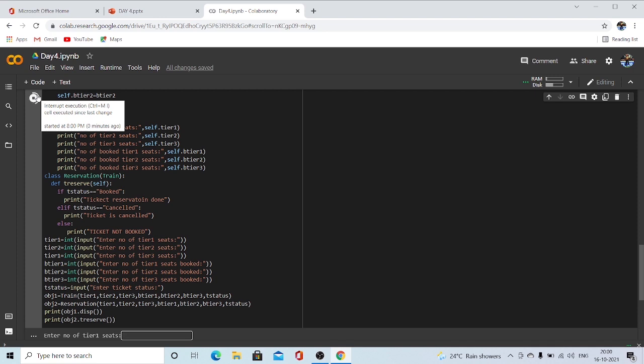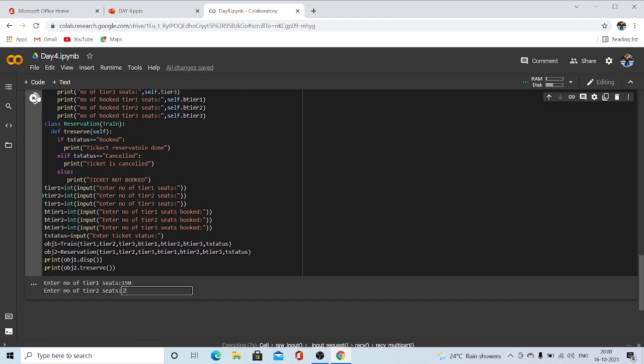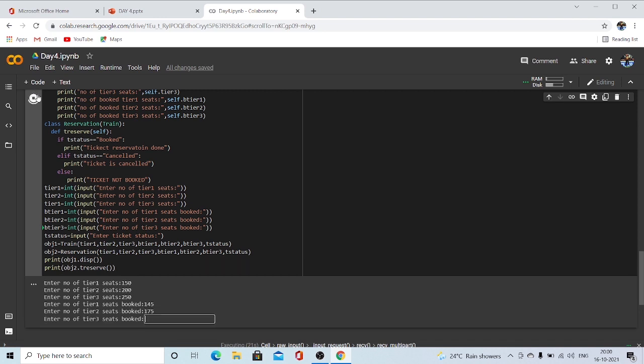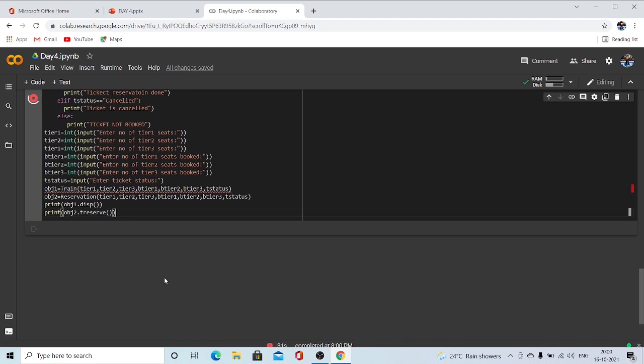Yeah, there are 150 tier 1 seats, 200 tier 2 seats, 250 tier 3, and tier 1 booked are 145, tier 2 are 175, and 220 are tier 3. Let's take that as example. Ticket status is we have already booked the ticket. So let's see.